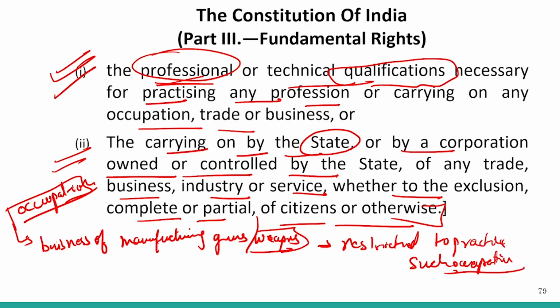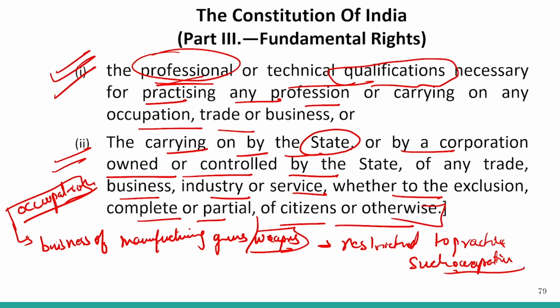So I want to print the currency notes. Is it possible? The answer is no, because it is the business of the state and is controlled by the state. So obviously it is a reasonable restriction, which cannot be entertained and cannot be done by the citizens of India.